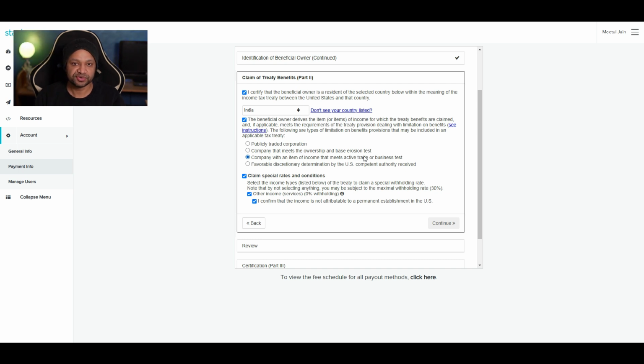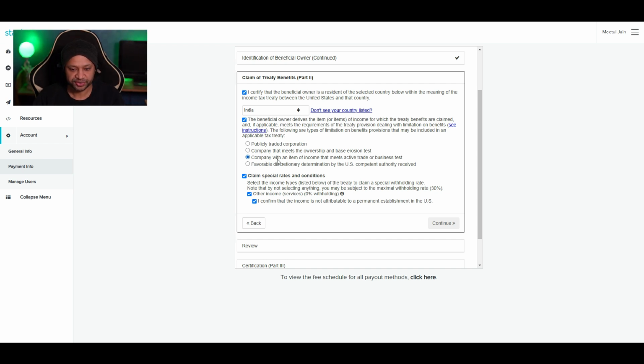If more than 50% of the expenditures of the company goes to Indian entities, then we will say that we have passed the base erosion test. So some companies could fail this test. For example, let's say if you have employees in Philippines or if you're buying servers in Europe and if you're paying for APIs to American companies and the total of these expenditures is more than 50% of your total expenditure, then you will fail base erosion test.